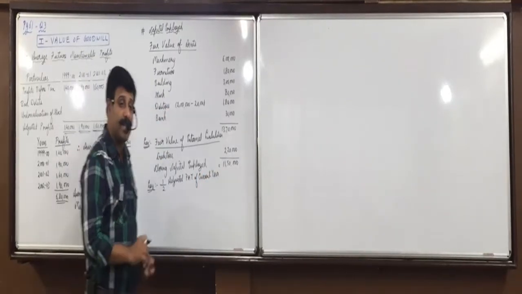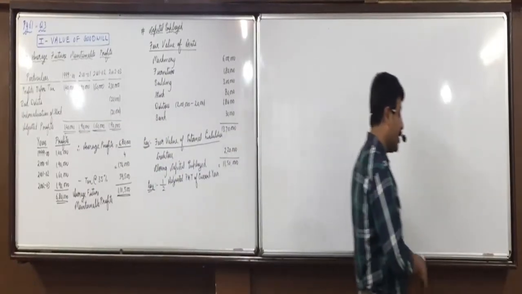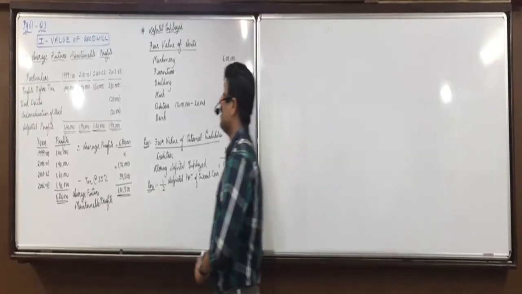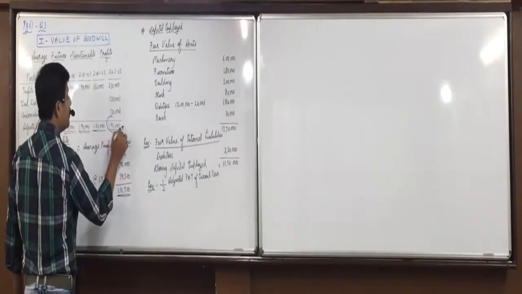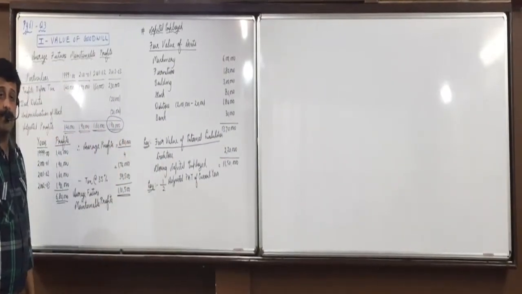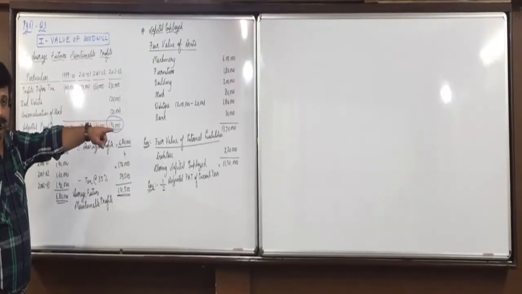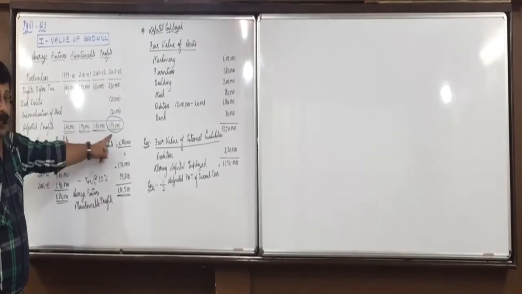Now listen carefully, what is this adjusted profit after tax of current year? Understand? First of all, can I say this is the adjusted profit of current year? Yes or no? Current year is 2023.